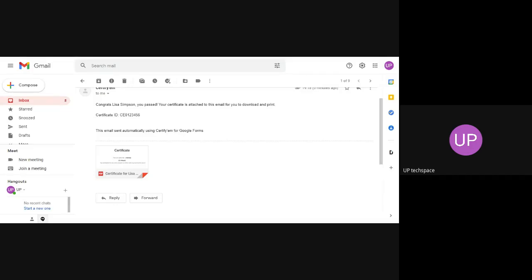I can go to the advanced option if you want to send a PDF, etc. I'm not bothered about that.